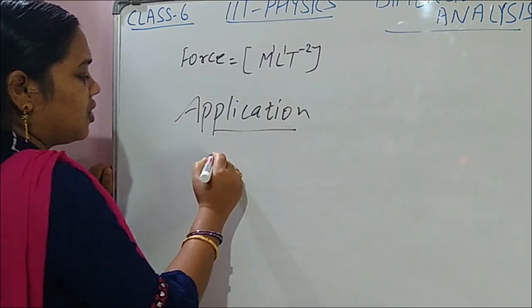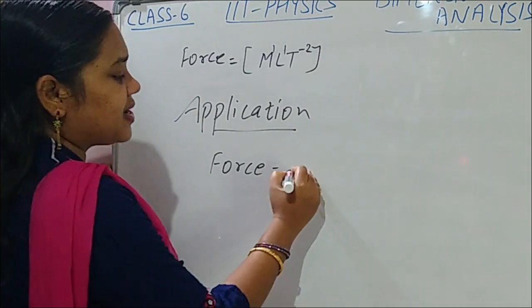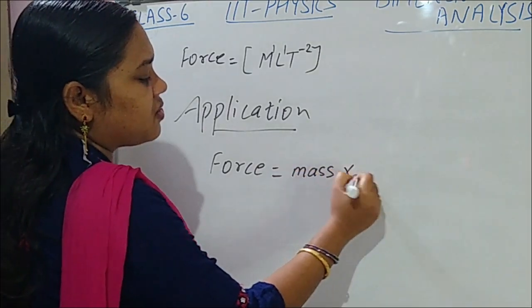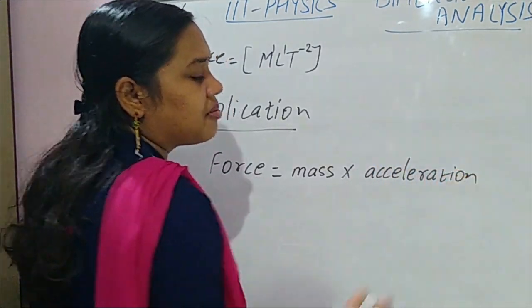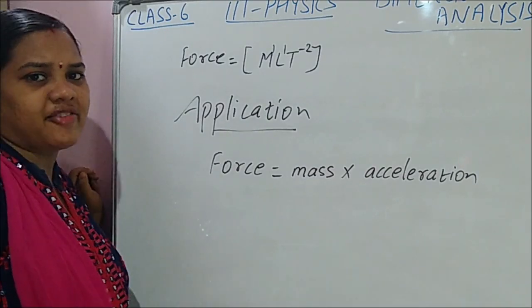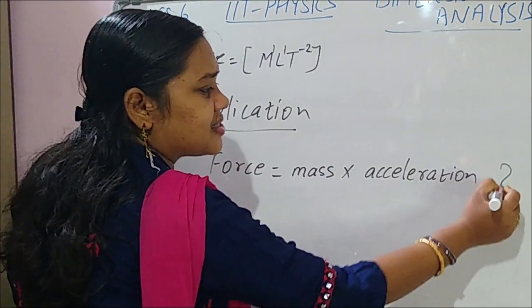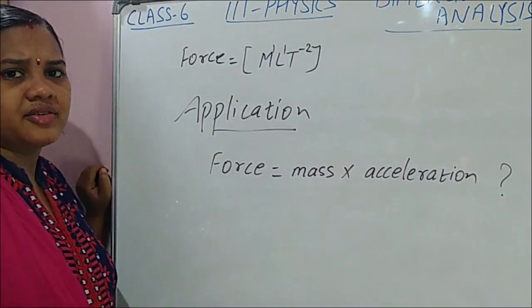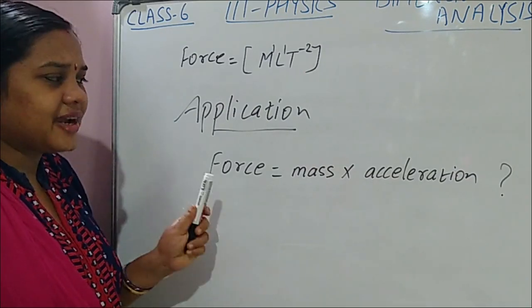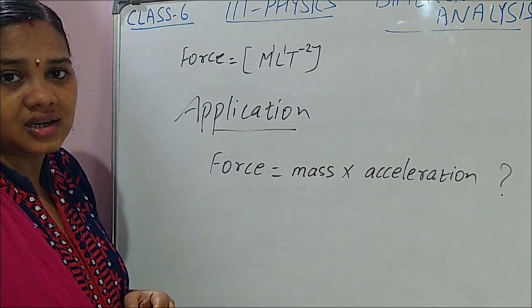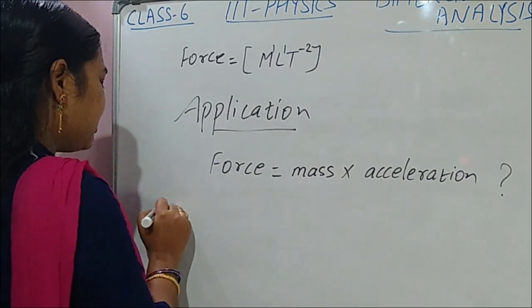Example, force. Force is equal to what? Force is equal to mass into acceleration, F is equal to ma. Now whether this expression is right or wrong, how to check? For that we will use dimensional formula to check this expression. Got it?